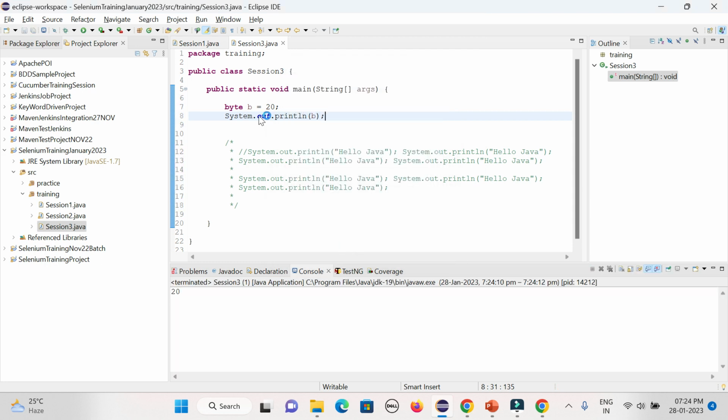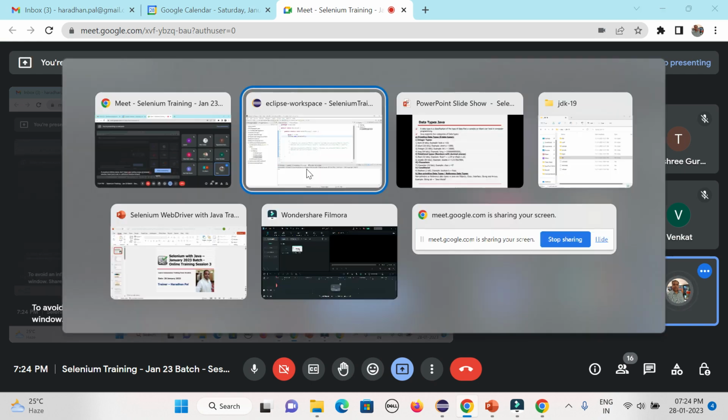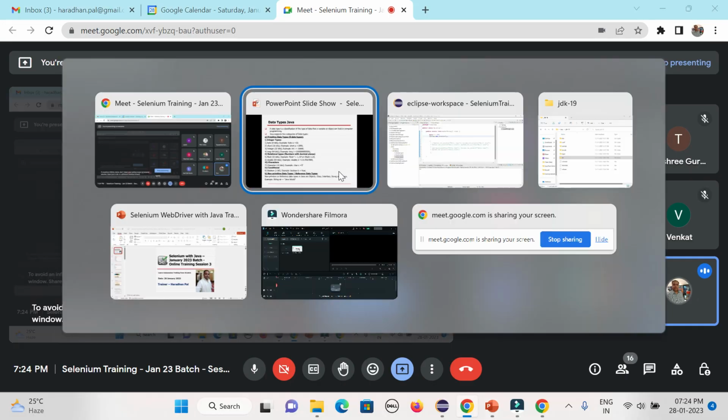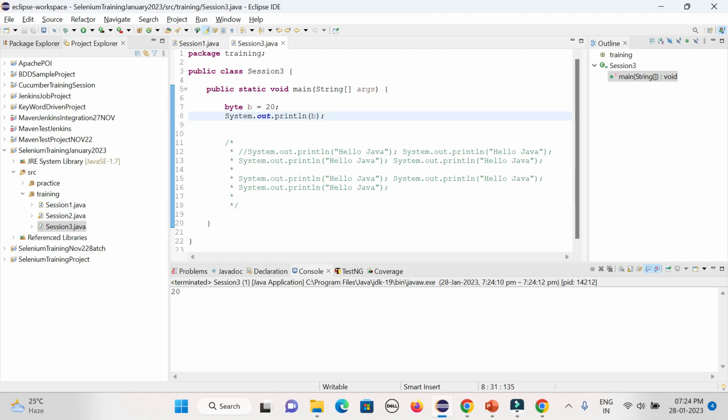So byte is 2 to the power 8 digit, right? Means 256, minus 128 to 0 and 127. If you give more than that value, so it cannot take, byte will not take. You could see error message is coming. Why the error message is coming? You could see type mismatch, cannot convert from integer to byte. So you have to give something called integer. Otherwise the below value will work fine. Suppose say 127, right? If you give 125, it will still work.